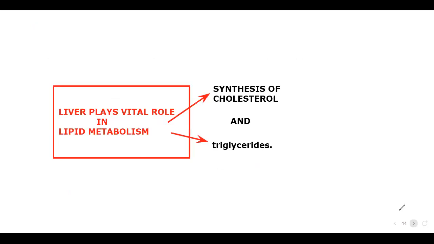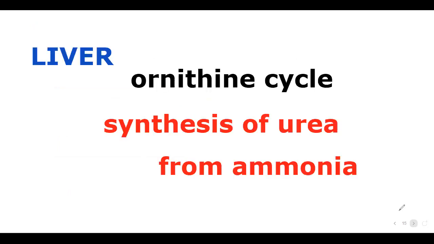All these are functions of the liver. The liver also plays a vital role in lipid metabolism, the synthesis of cholesterol and triglycerides. And next, the ornithine cycle, synthesis of urea from ammonia, very, very important.